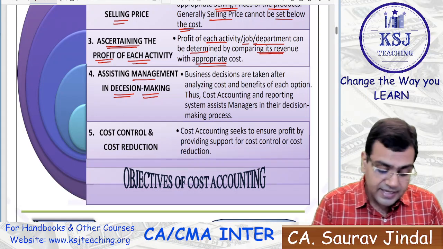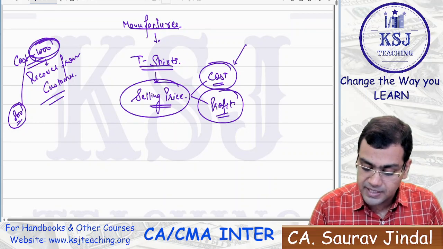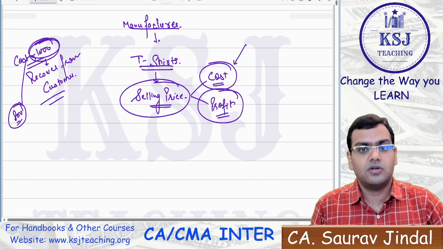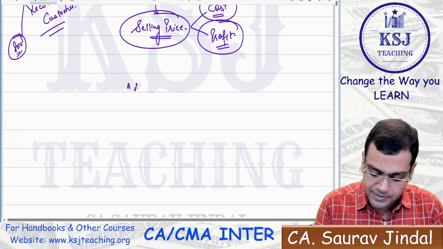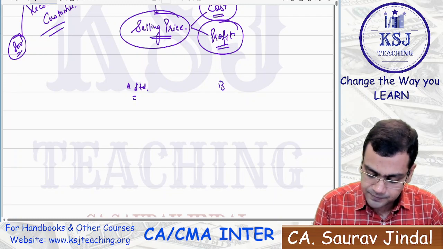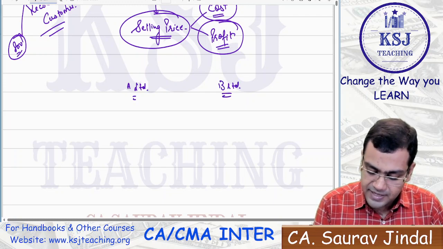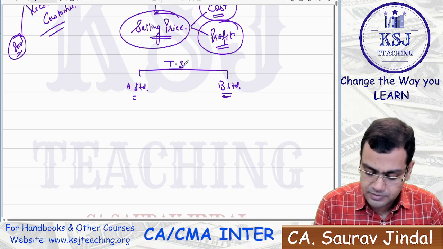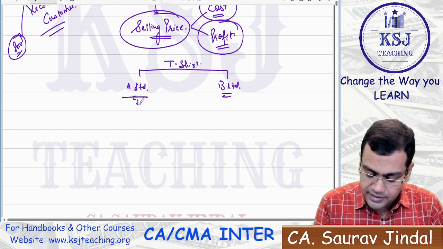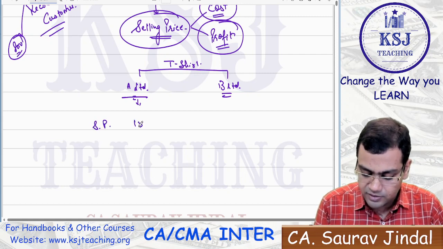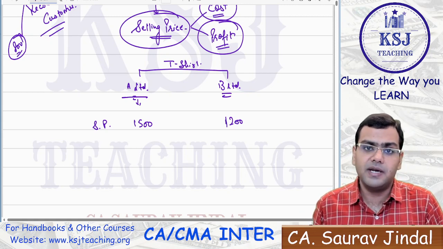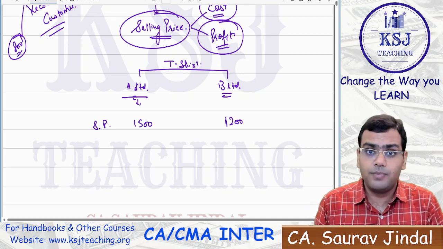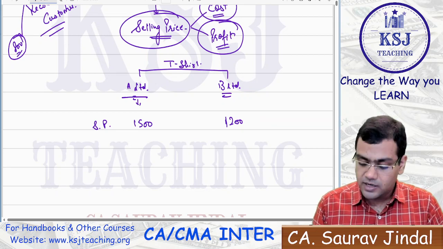The management is really interested in knowing the cost being incurred in the manufacturing of that product, whether the cost is on the higher side or on the lower side. For example, there are two firms, A Limited and B Limited. Right now, they are both making a similar t-shirt. A Limited's selling price is 1500 rupees while B Limited is selling for 1200 rupees. Now, it is a concern for A Limited. Sir, as a customer, what will you do? You will go to B Limited and buy it for 1200 rupees. If they are selling the same product, same quality, everything the same, why not go for 1200 rupees?